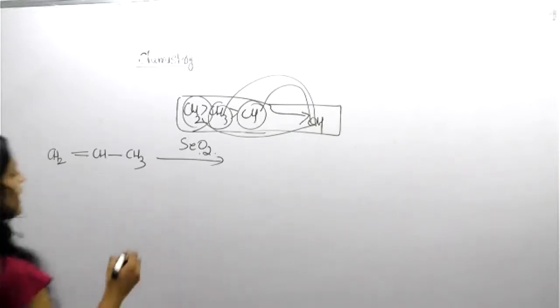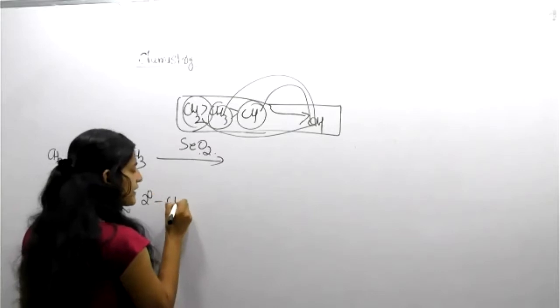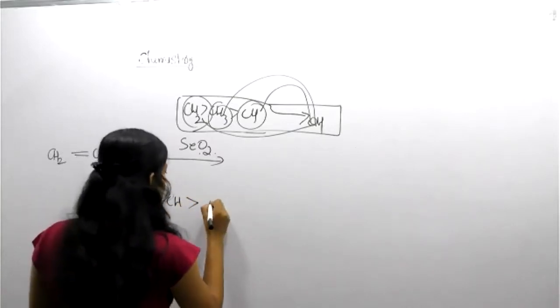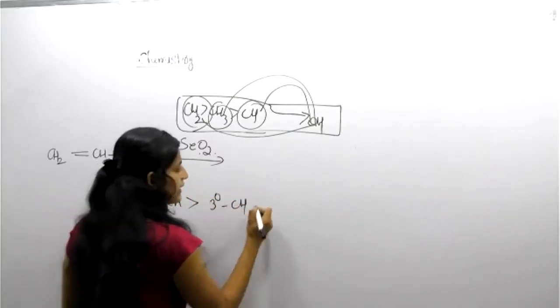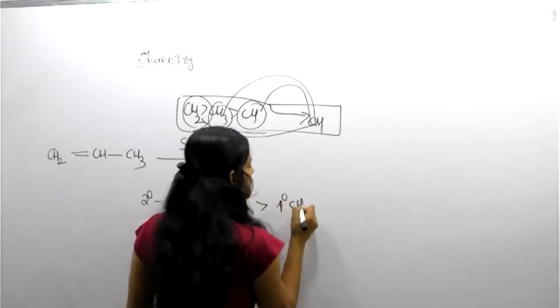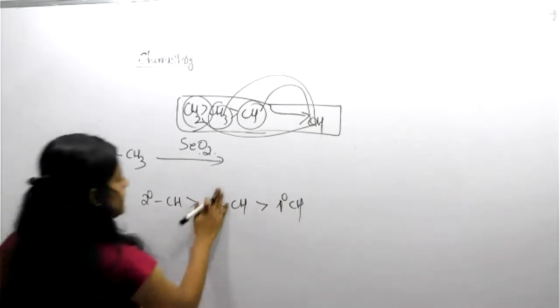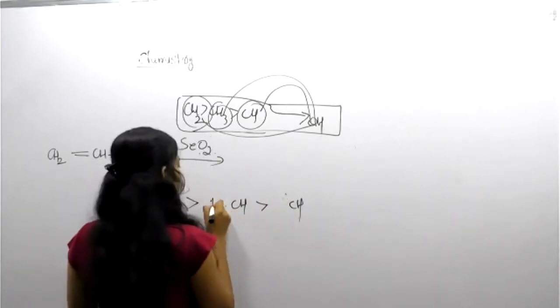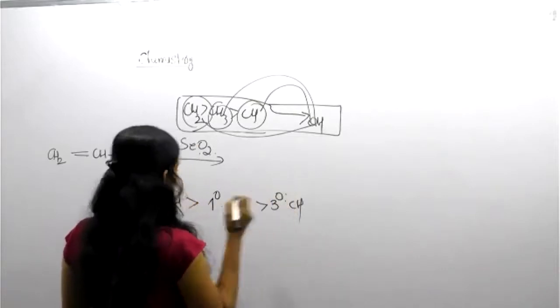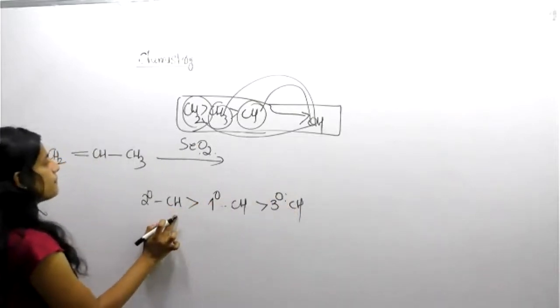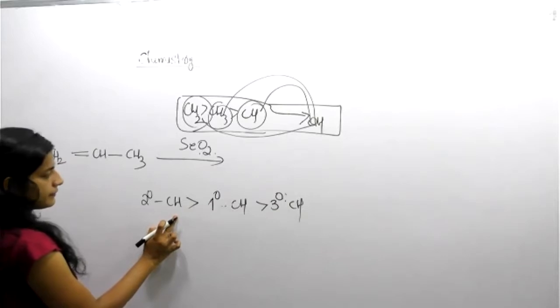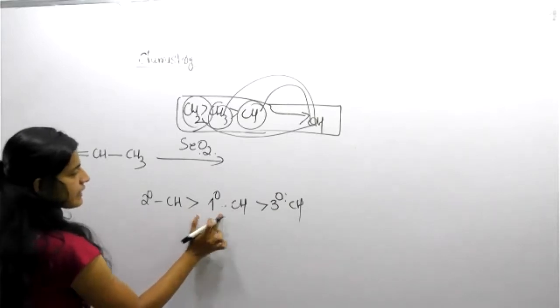But one thing here, secondary CH is first. Okay. Then tertiary CH second. Then primary CH. This is the order of this question. Secondary CH first. Sorry, this is primary. Primary CH first, then tertiary CH, then secondary CH. Okay. Second primary CH, tertiary CH.